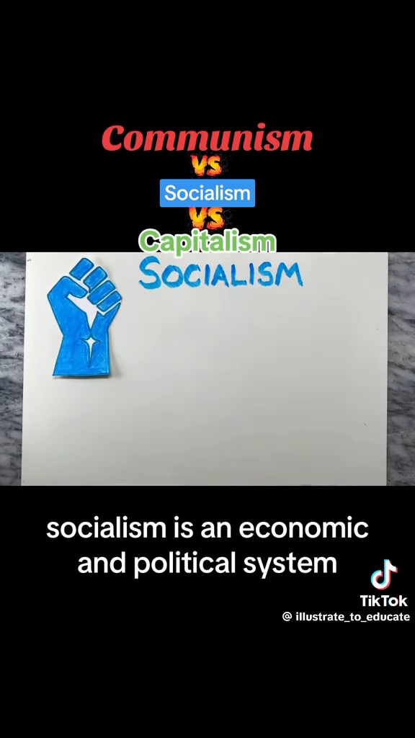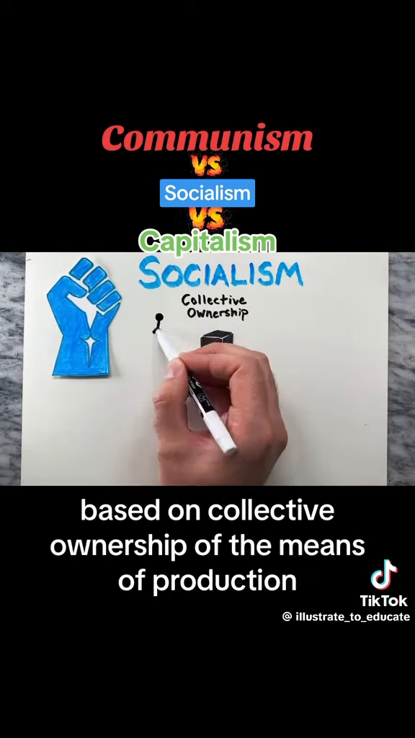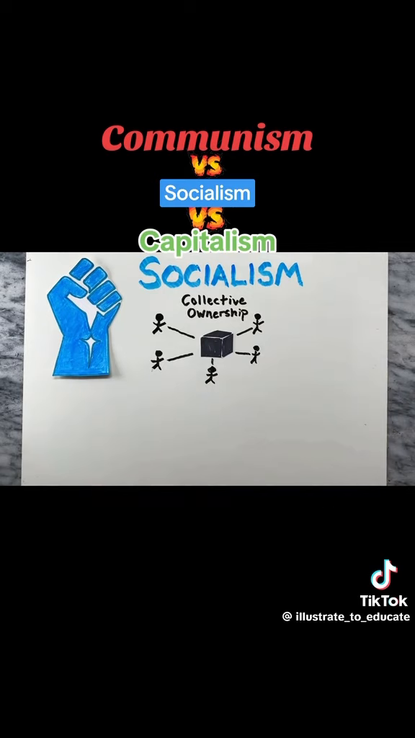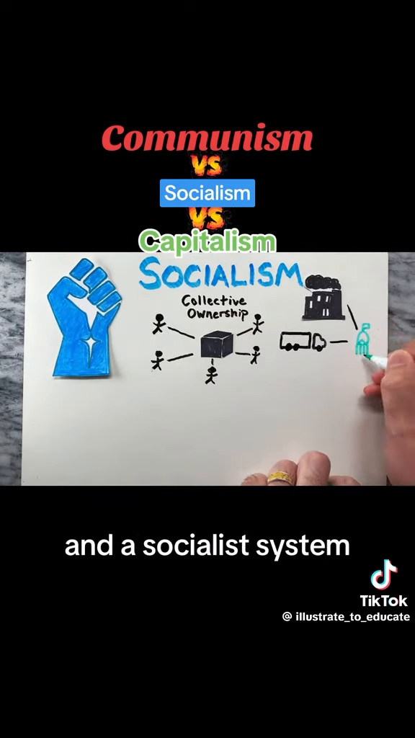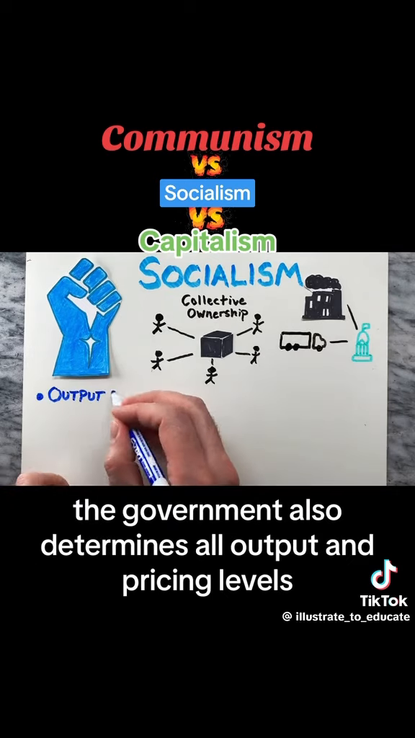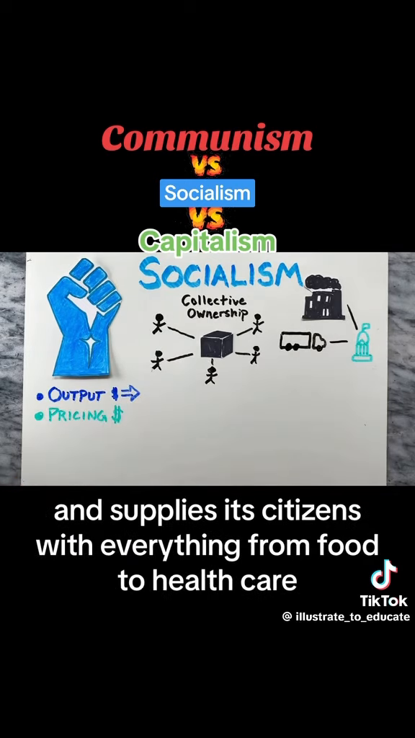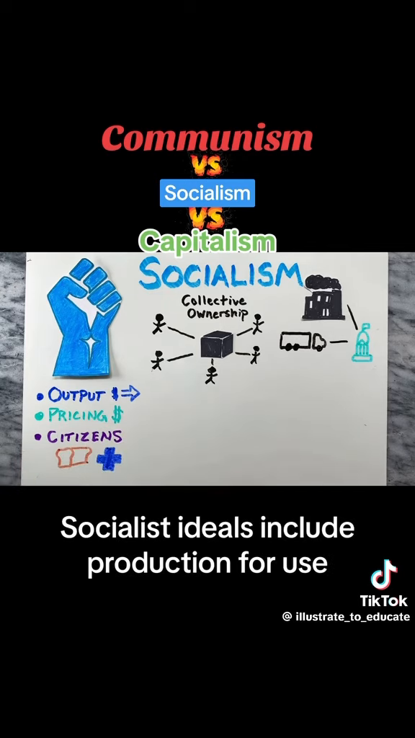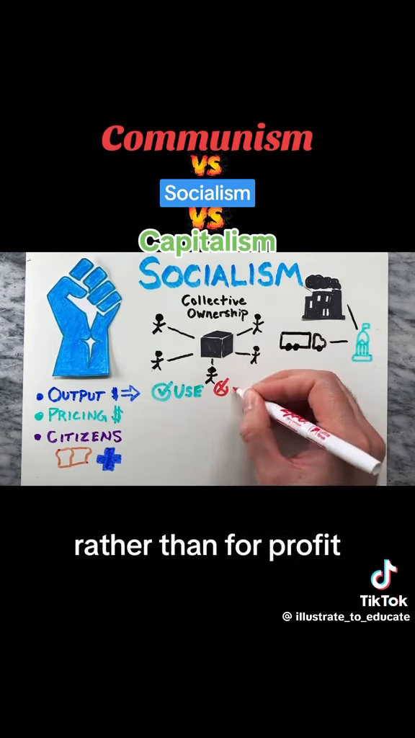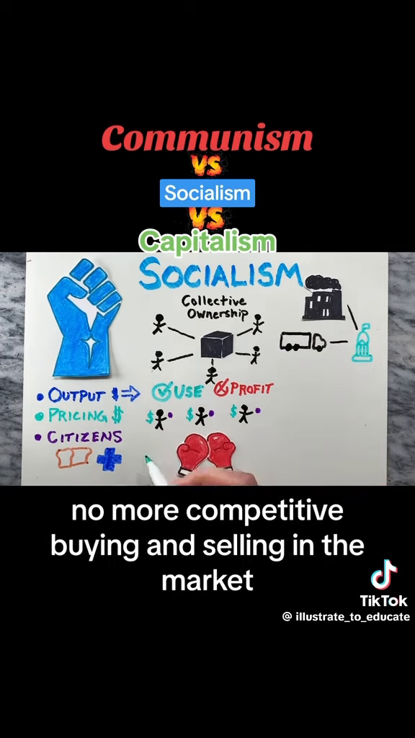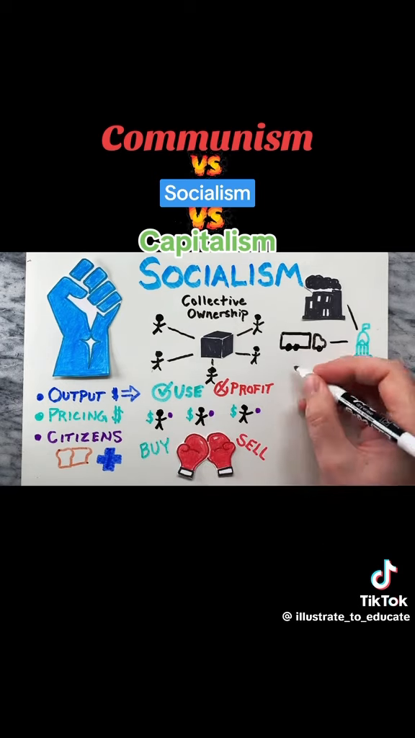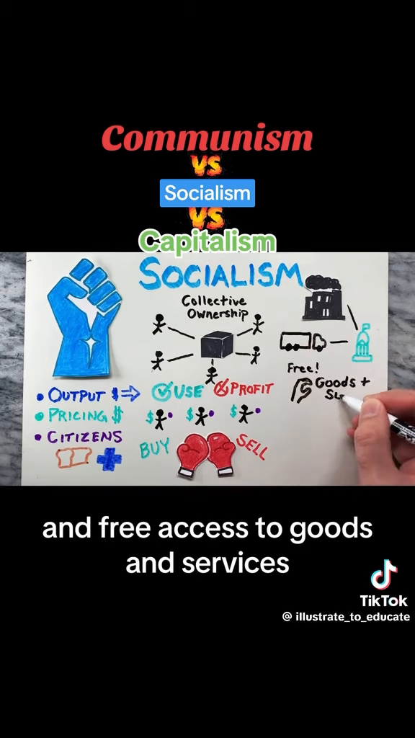Socialism is an economic and political system based on collective ownership of the means of production. All legal production and distribution decisions are made by the government in a socialist system. The government also determines all output and pricing levels and supplies its citizens with everything from food to healthcare. Socialist ideals include production for use rather than for profit, an equitable distribution of wealth and material resources among all people, no more competitive buying and selling in the market, and free access to goods and services.